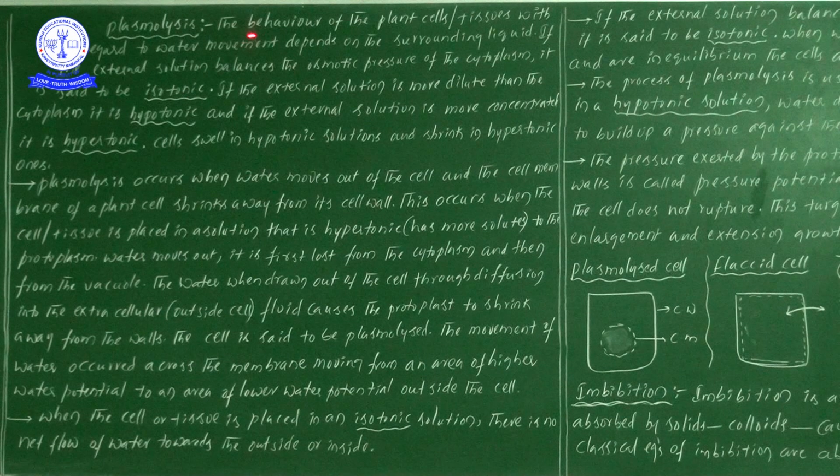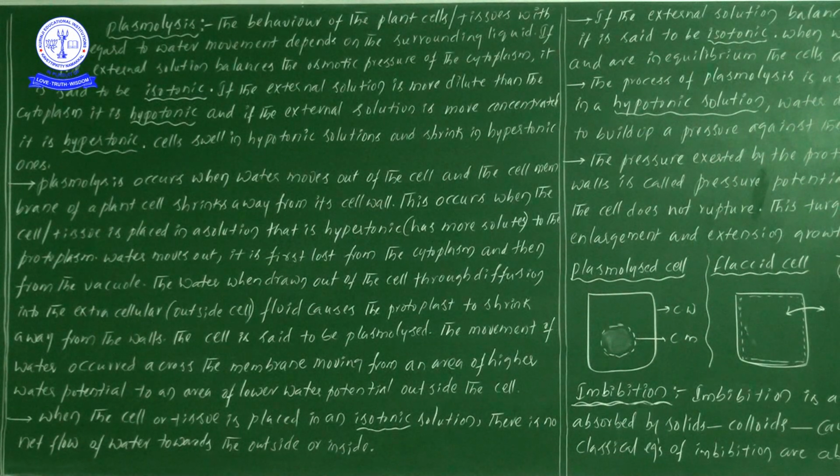Now the behavior of the plant cells or the tissues with regard to the water movement depends on the surrounding liquid. What is the point? The behavior of the plant cells or the tissues with regard to the water movement depends on the surrounding fluid.